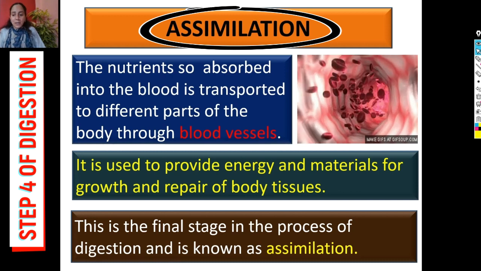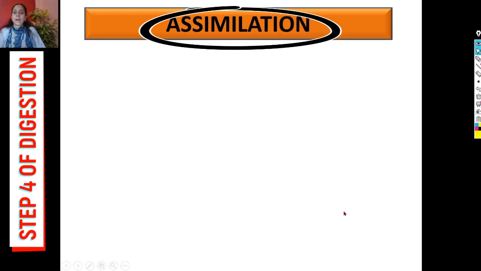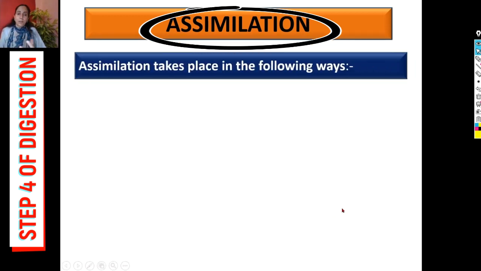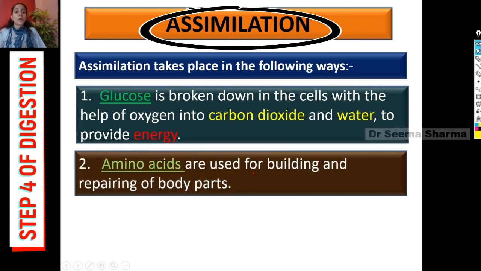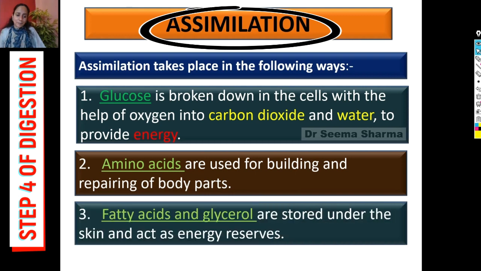So what is happening in assimilation? How are those simple soluble nutrients utilized? Glucose is further broken down into carbon dioxide, water, and there is release of energy. Amino acids help in building and repairing of the body parts. The third one is fatty acid and cholesterol. They are stored under the skin. They act as energy reserves.